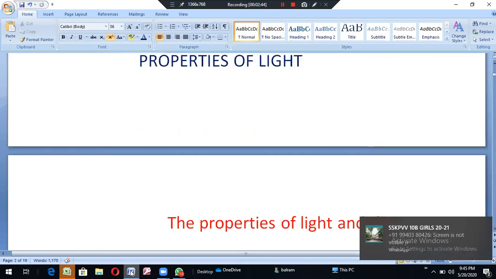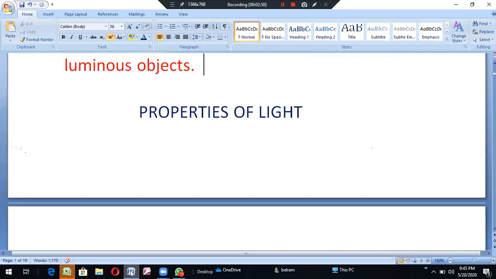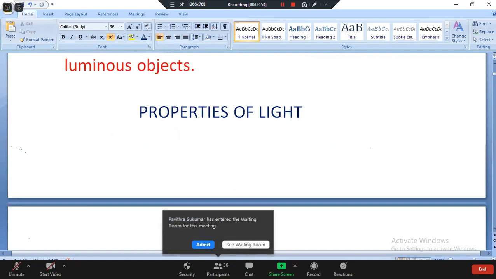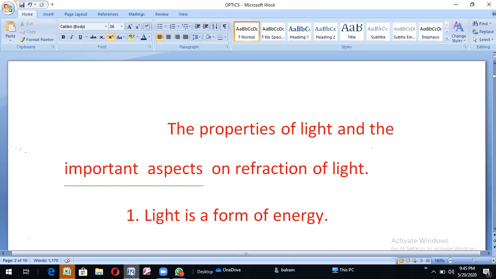Next, properties of light. According to light and its formation of energy, it has some important properties: reflection and refraction. What is reflection? A ray incident on an object will reflect at that point in the opposite direction.